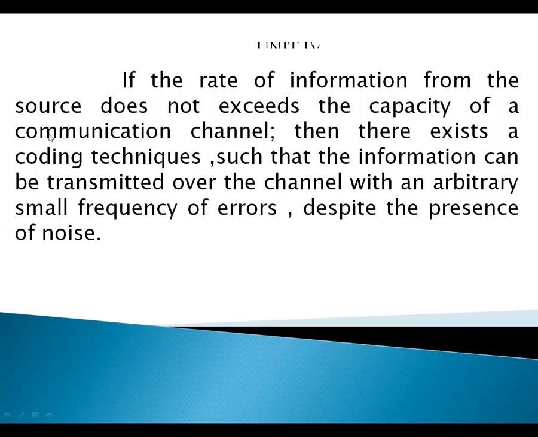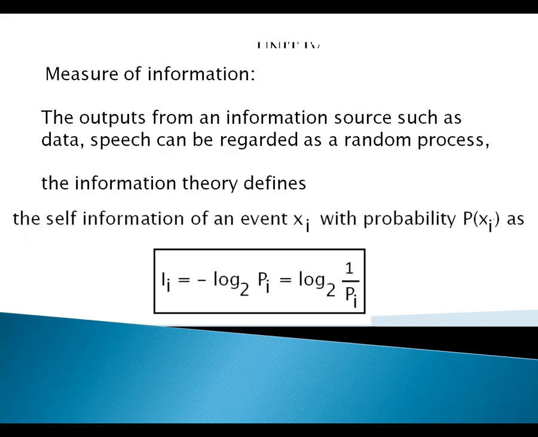If the rate of information from the source does not exceed the capacity of the communication channel, then there exist coding techniques such that the information can be transmitted over the channel with an arbitrarily small frequency of errors despite the presence of noise. Here the measure of information is self-information, which depends on the probability of the event occurring. The self-information I of i is equal to log 1 by P of i, where the logarithmic base is 2 only.